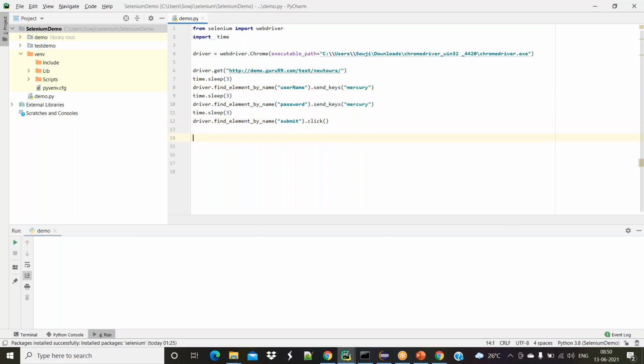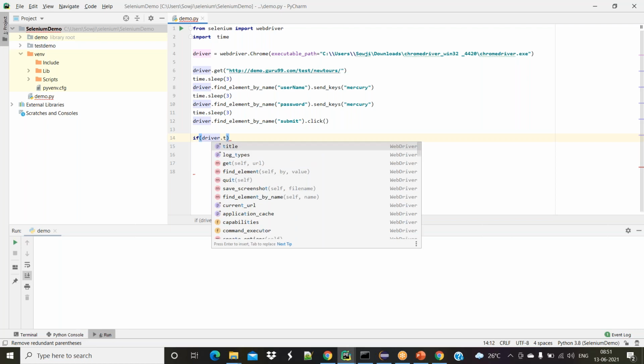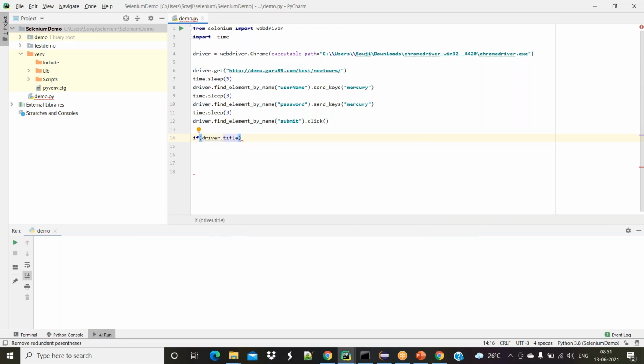Then if my code is like that, if the title is something, then I validate that. If it's not like that, I perform some other action. For these types of scenarios, we are going to use Python.